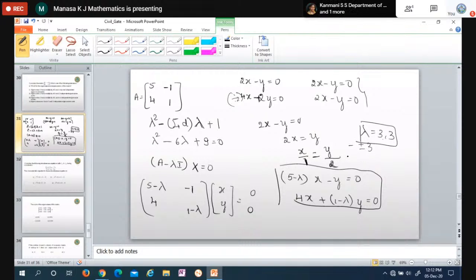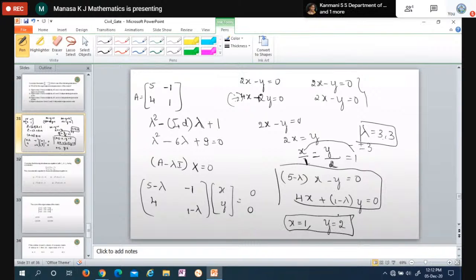Instead of equating to some constant k, make it easy, equate it to 1, because 1 is also a constant, because k gets cancelled finally somehow. So I'll just equate it to 1. x by 1 is equal to 1, or x is equal to 1 into 1, which is 1. So x is equal to 1. y by 2 is equal to 1, or y is equal to 2 into 1, which is 2. So y is equal to 2.